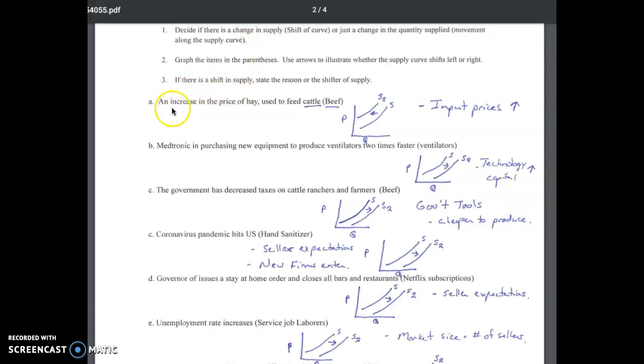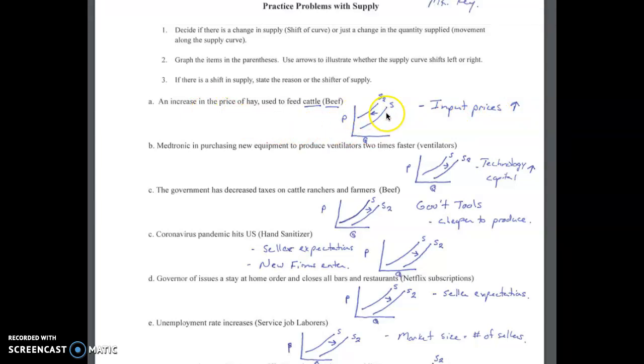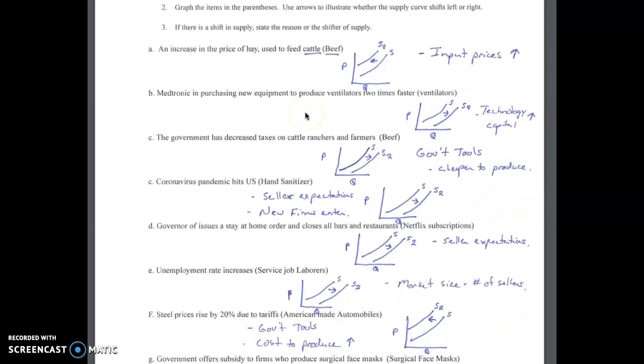So here, first one, an increase in the price of hay. And this hay is used to feed cattle. What's going to be the impact in the beef market? Well, we've got input prices rising. Hay is an input, right? Need to feed the cattle hay. We're going to see a decrease in the supply of beef because it's now more expensive. So shift that curve to the left.